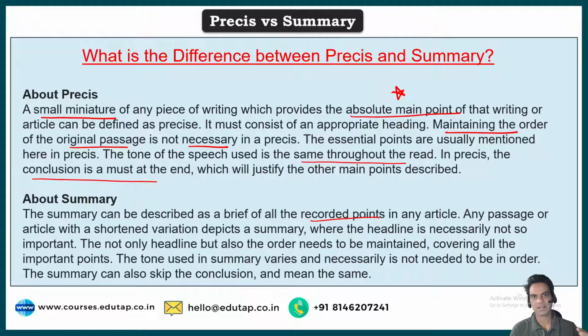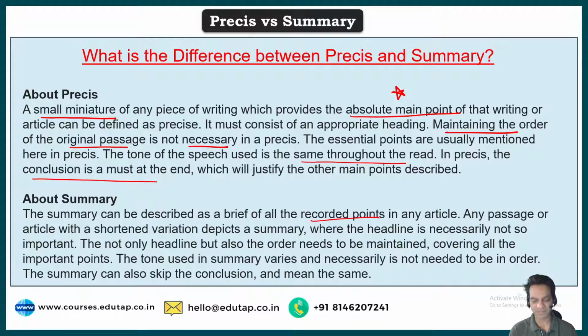This is the skull, that's your shoulder blades, that's the rib cage, these are your arms, these are your limbs, that's the torso, that's your thighs, that's your shin, and that's your toes. So when you keep on pointing all the points that are mentioned in the passage in a sequence, that is called a summary. But the soul of the body, which is located at the center of your body, does not talk about limbs or shoulders or rib cage, it only talks about what is inherently present, what has been inherently discussed in the passage. Now that is what is called a Pressy.